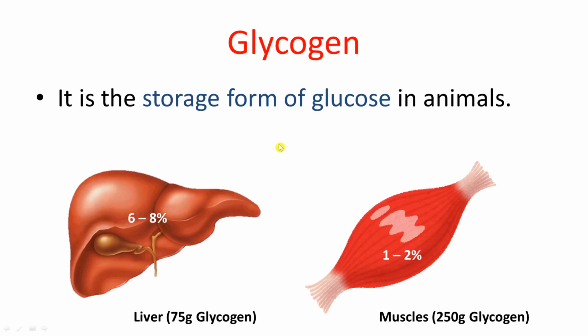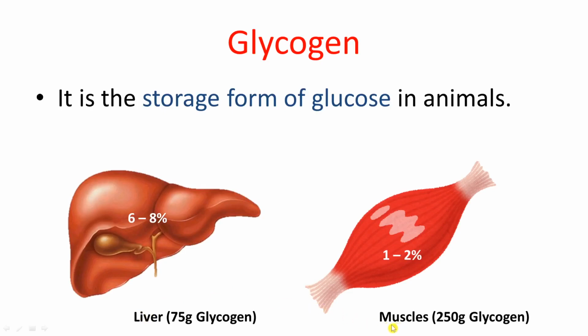The percentage of glycogen in liver is 6 to 8% and the percentage of glycogen in muscles is 1 to 2%. Although the percentage of glycogen is less in muscles, the quantity of glycogen in muscles is more as compared to the liver.